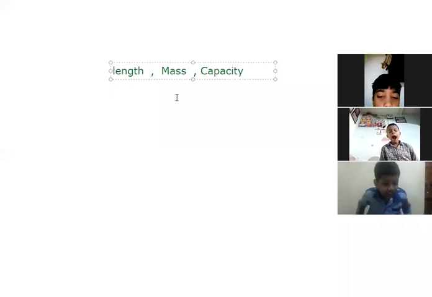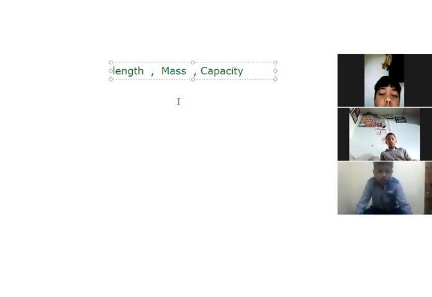And the second one is mass. Mass simply means the weight of an object. We have to find out how heavy this particular object is. Heavy objects and light objects we can take in this part.